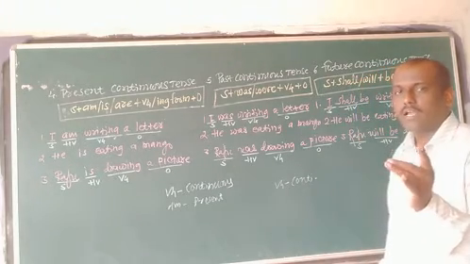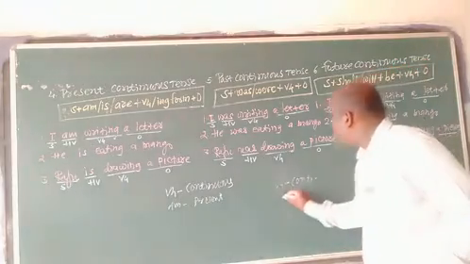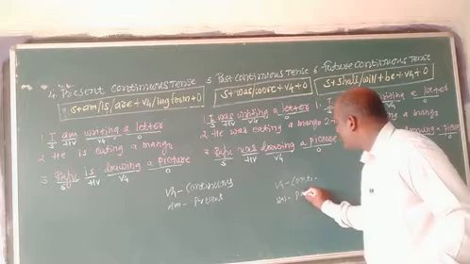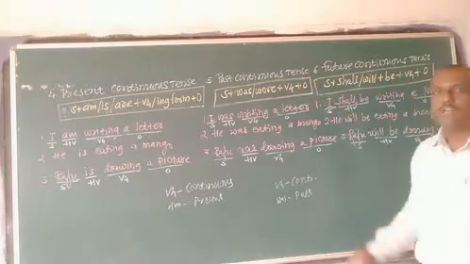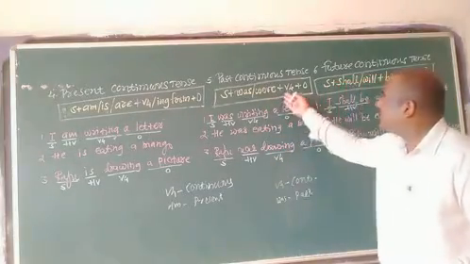So if was is there, then easily we can say the tense is past. So past continuous tense. Have you got it? Easily you have understood.